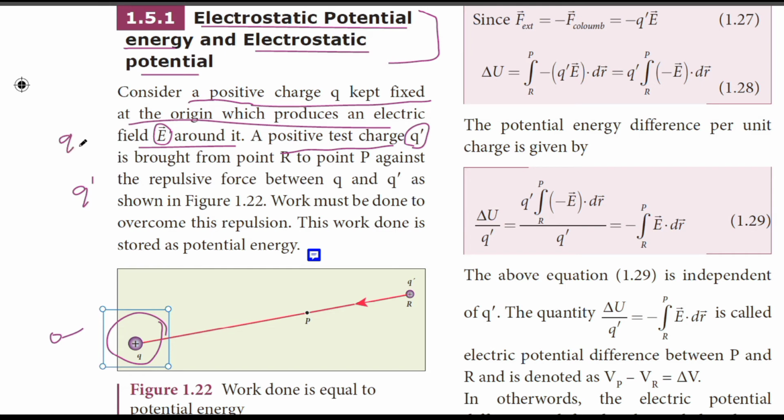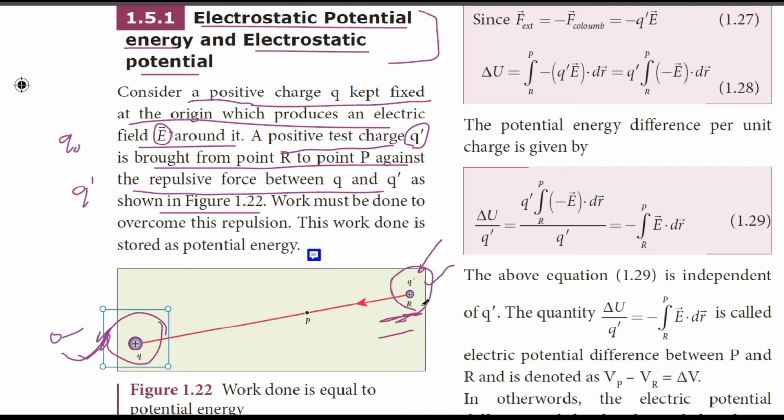This is the point R, and the positive test charge q dash is brought from point R to point P against the repulsive force between q and q dash, as shown in figure 1.22. Here is a positive charge and this also is a positive charge. This charge is fixed, and q dash is moving towards q. Because both charges are positive, they will repel each other.